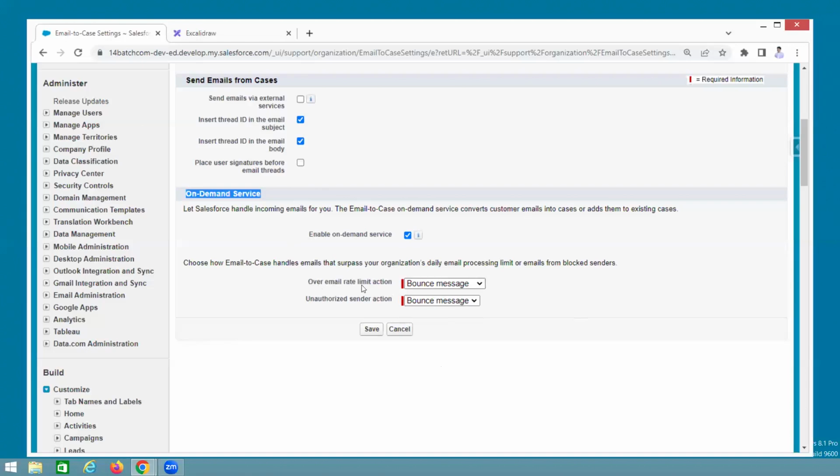The first one is, if the email limit is exceeded, at that time you can inform the customer, hey, your email has not reached Salesforce. Bounce message, same like unauthorized. What is that? Your Salesforce account is accepting a from address of Gmail, but you are sending the mail from Yahoo. So in that case, again you are getting this message. Understand? Like that, the customer understands whether my email reaches Salesforce or not. That is called on-demand service.